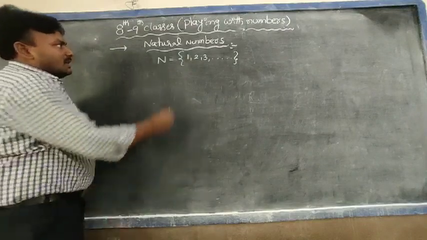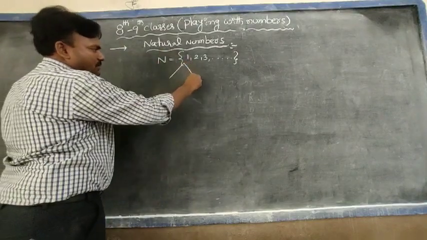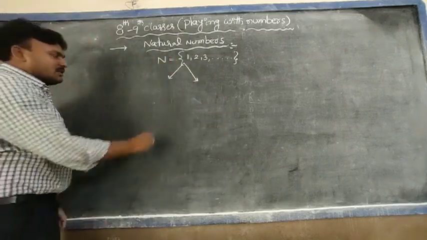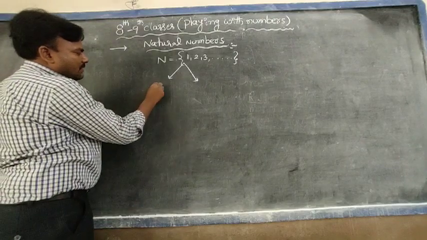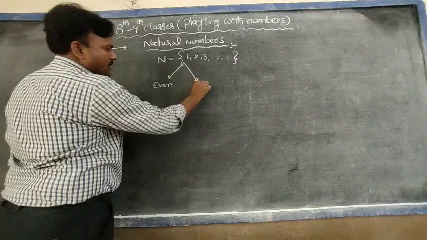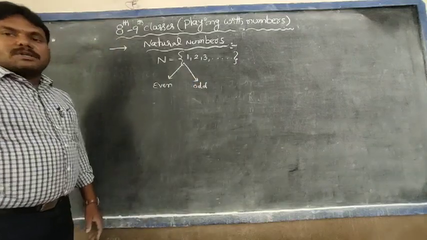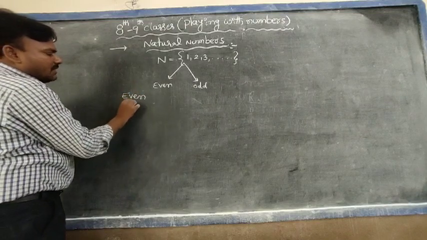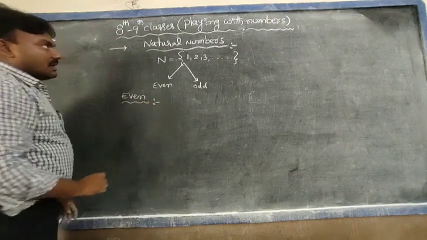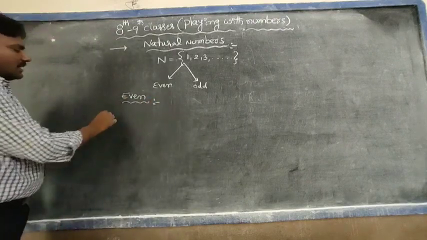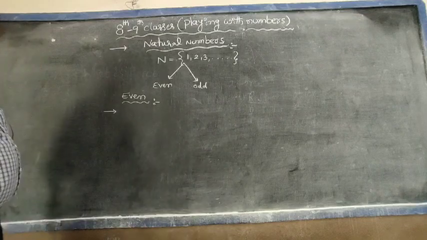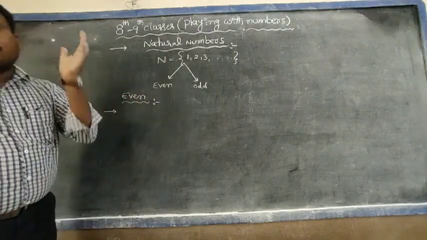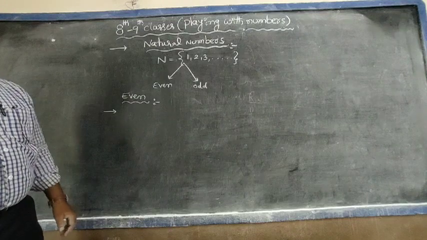Okay. Next one. Natural numbers are divided into two types. Observe here, one is even numbers and one is odd numbers. First of all, what are even numbers? Simply, even natural numbers. How to define even natural numbers? Observe here. All the natural numbers which, when divided by 2, leave the remainder 0 are called even natural numbers.